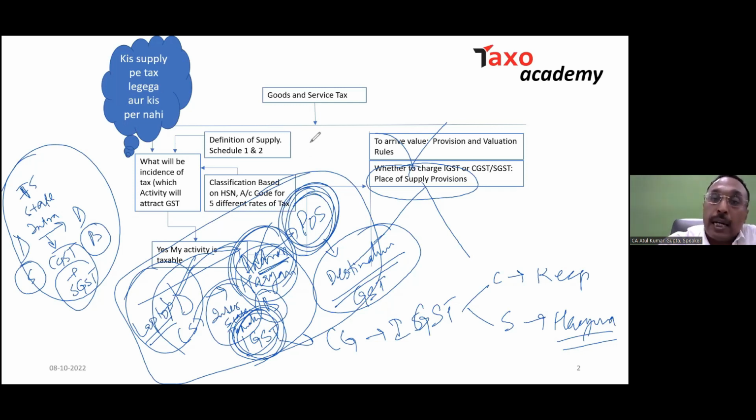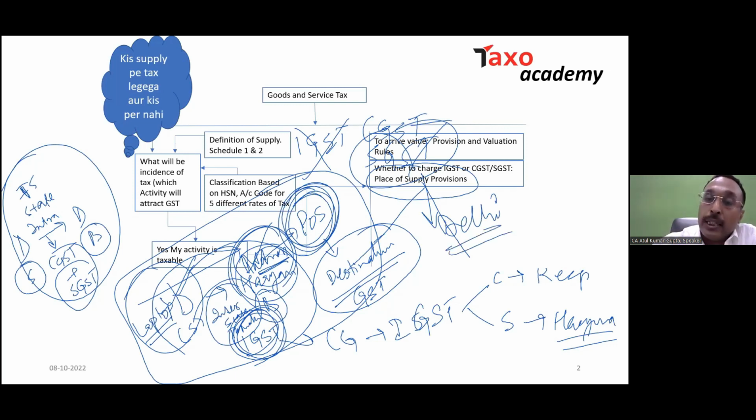Rather than charging the IGST, you will charge the CGST and the SGST, and the SGST will go to Delhi, because you mentioned that the place of supply belongs to Delhi, meaning it is a local supply, and this transaction will be an intrastate taxable supply.